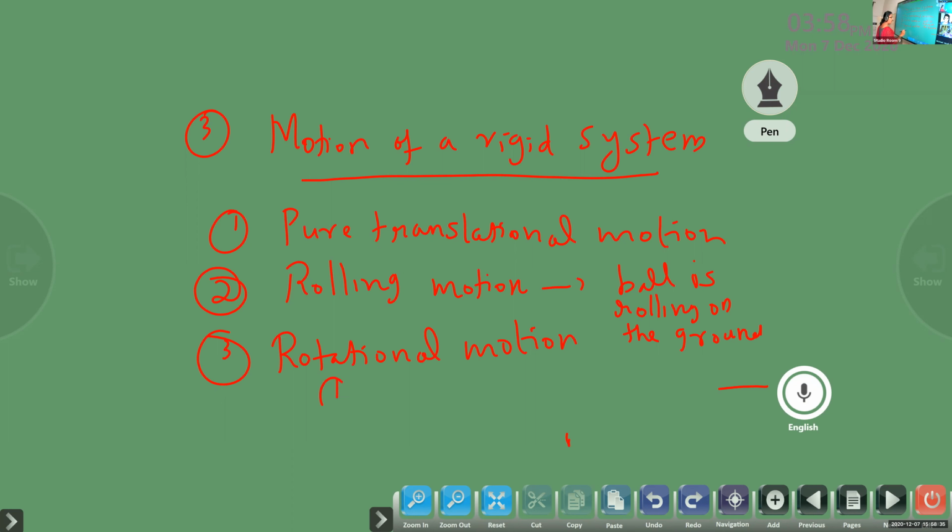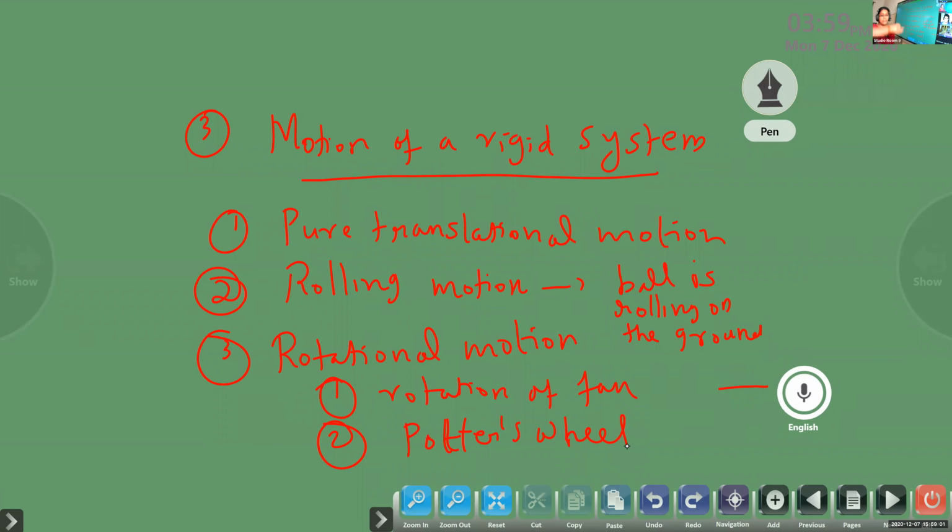For rotational motion, we have examples that are more in our daily life. One is rotation of a fan, a ceiling fan. Then a potter's wheel. Potter's wheel means those making mud pots.